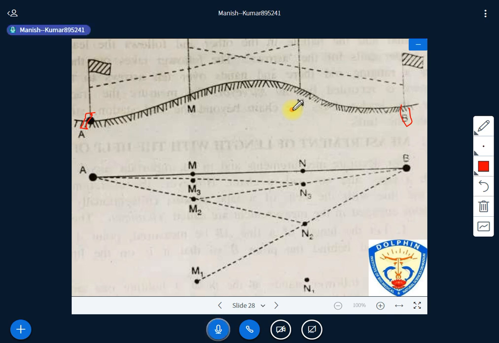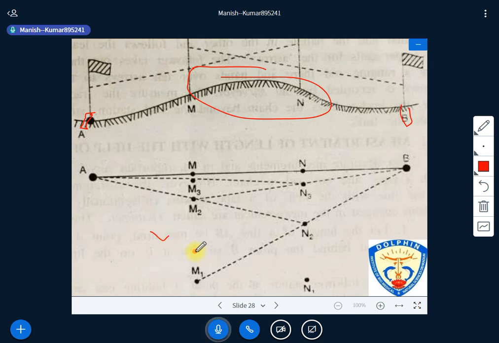The first thing for indirect ranging is that the two points are not intervisible, right? And why are they not intervisible? Because there may be some kind of intervention between the two points. We have two points A and B, and a certain kind of intervention is there. Because of that, you are unable to see the other point. So how can this indirect ranging be done? Look at this image properly and try to understand the procedure properly.